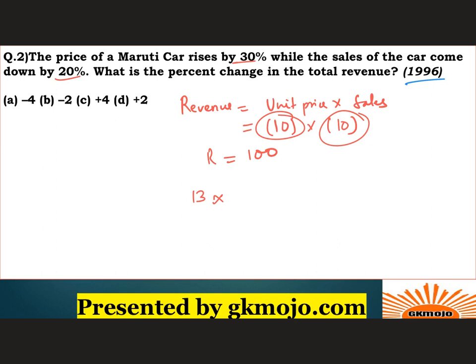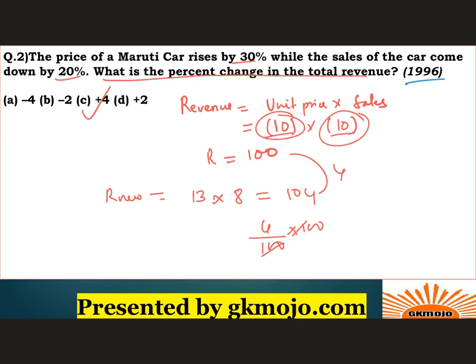So if you decrease 10 by 20%, you will get 8. So now the new revenue is 104. All right, this is our new. What is the percentage change in the total revenue? Basically, you can calculate the change, which is 4%. The difference of 104 and 100 is 4, on a base of 100. So basically the percentage change in the total revenue is plus 4. I hope you have understood. All right, we just assumed this 10 and 10 and calculated the percentage change.